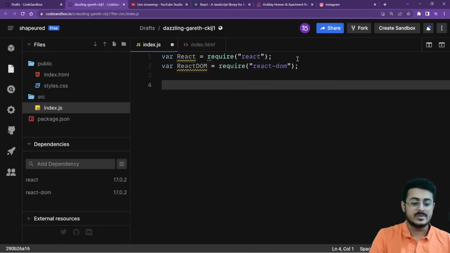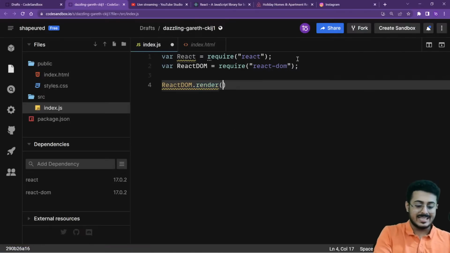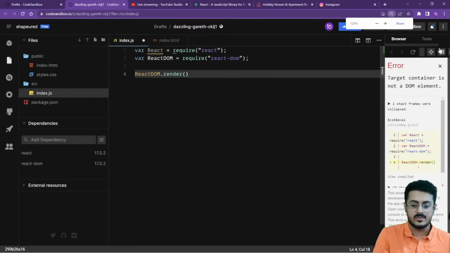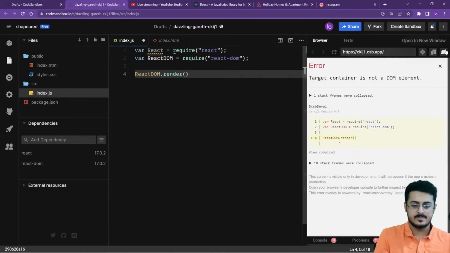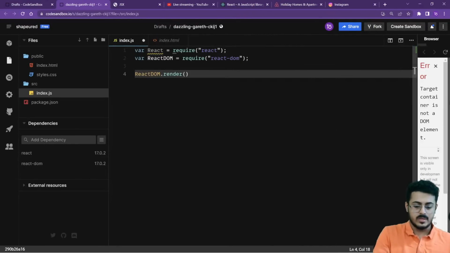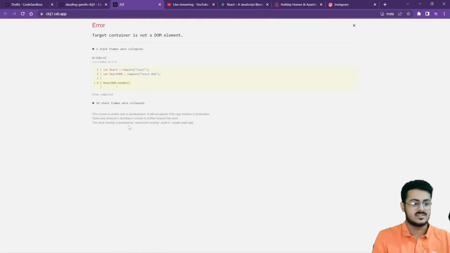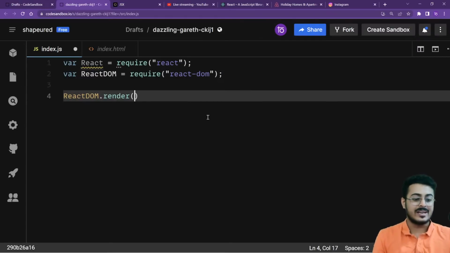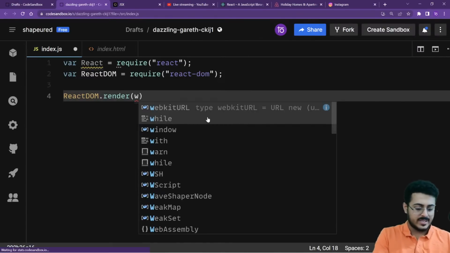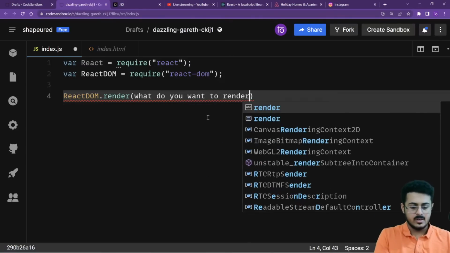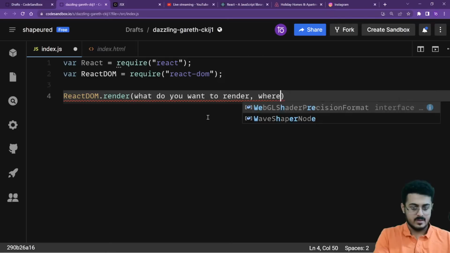Now we'll be using the ReactDOM.render method to render something out on our screens. We want to render something out on our website. This is the website that we currently have right over here. Let me just open this website. Right over here, this is the website, and it is showing some error because of course we haven't completed the code that we need to write. So what do we want to render, and then you want to specify where you want it to render.